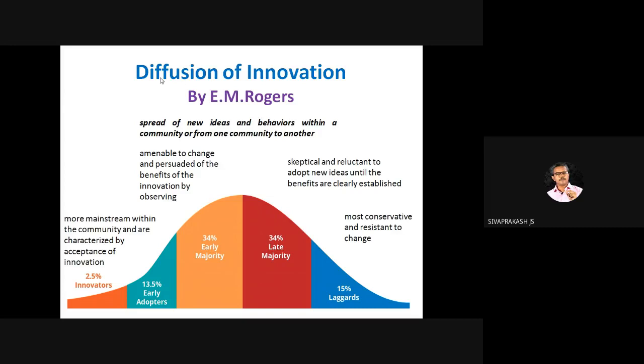And straight-line questions come. What is the innovator expected percentage? Who is most skeptical and reluctant to adopt new ideas? They are called the late majority people. So these questions can be asked.